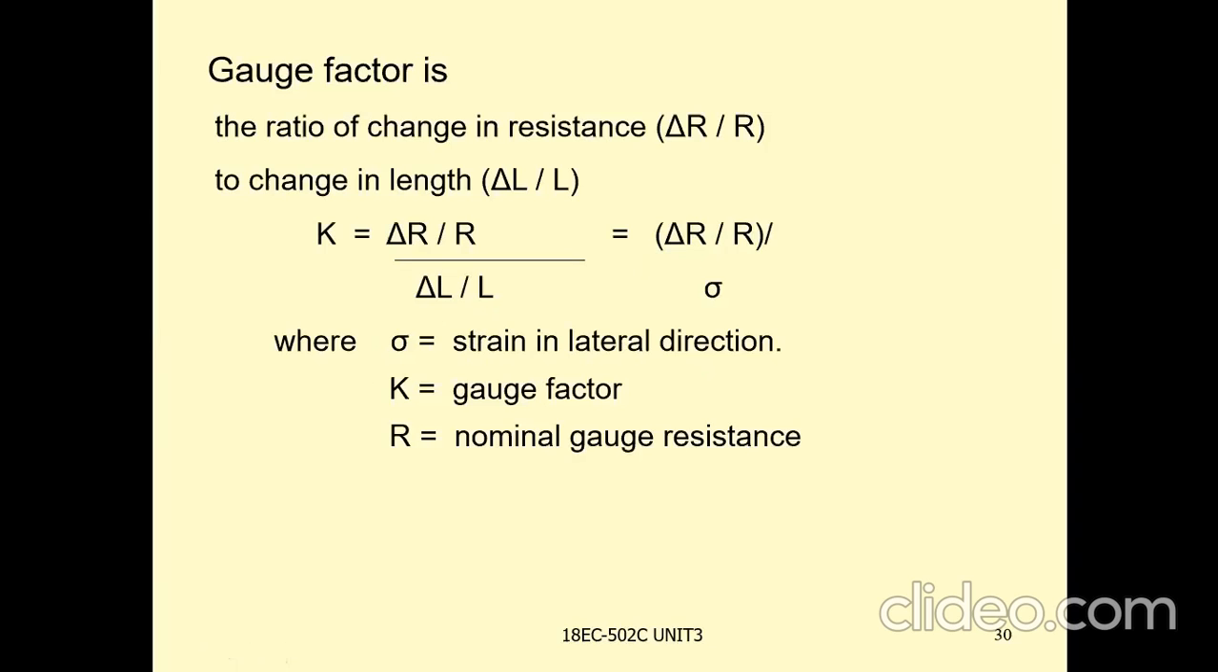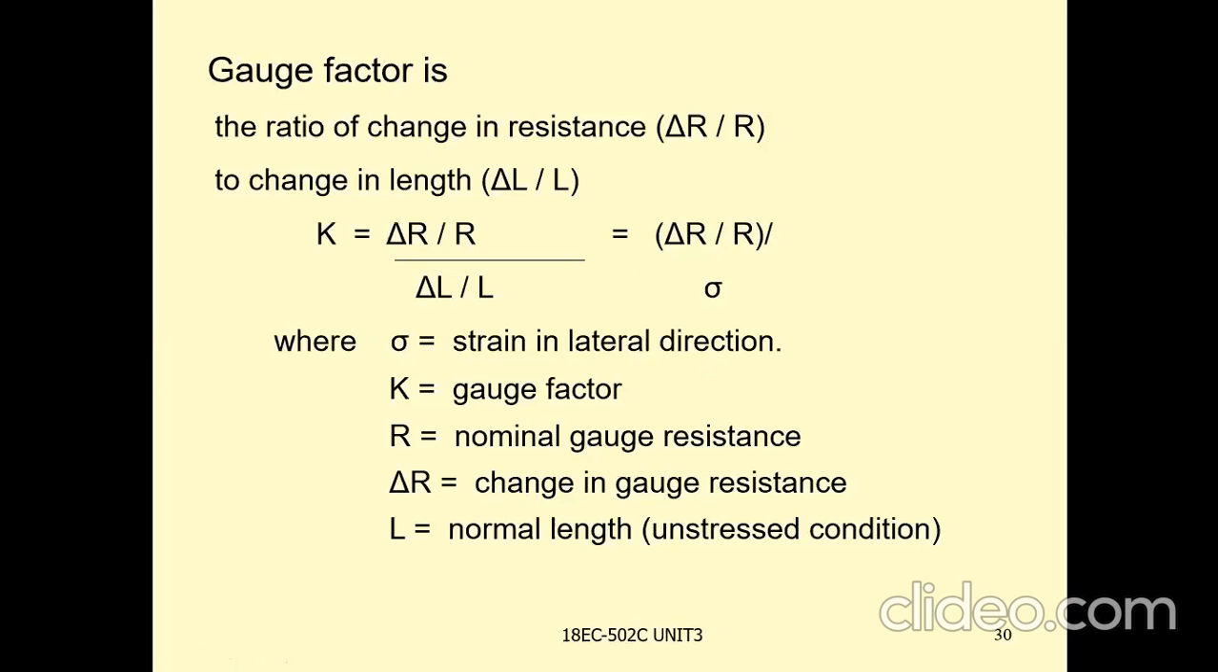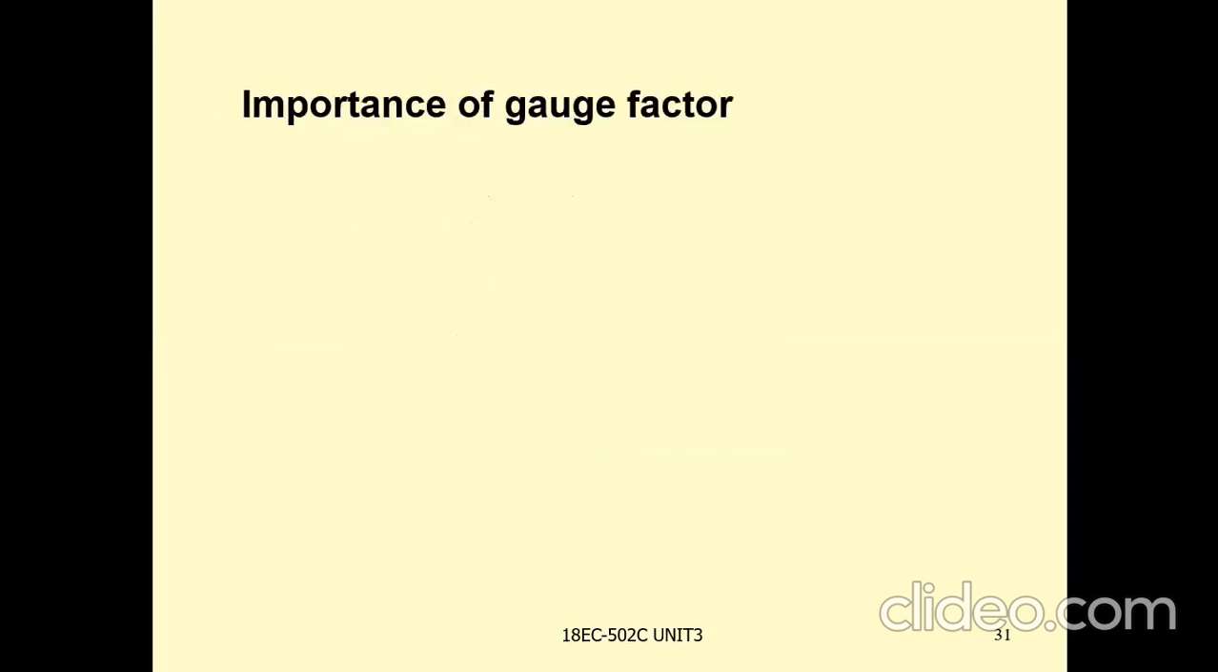R is the nominal gauge resistance, and delta R is the change in gauge resistance. L is the normal length of the resistive wire in the unstressed condition, and delta L is the change in specimen length.